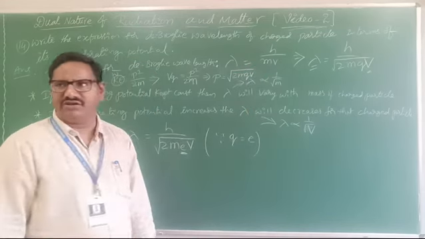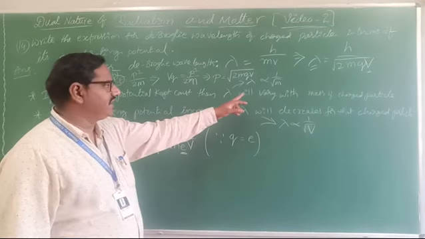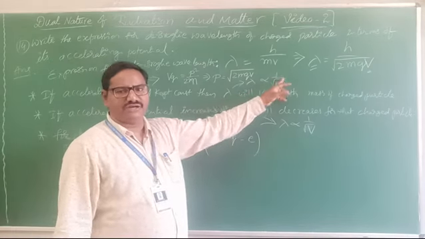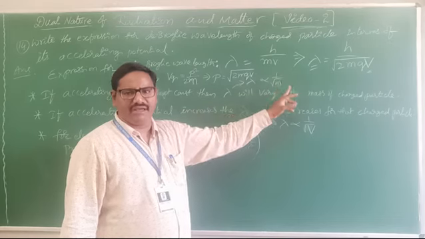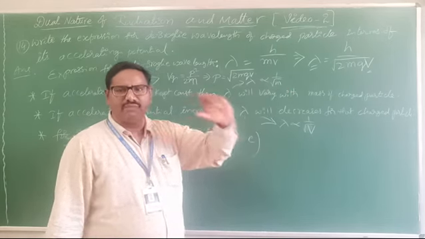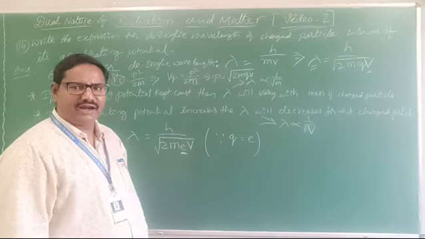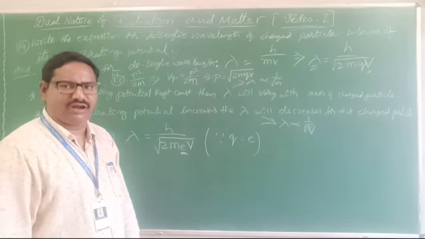Clear? So the mass of proton is more, so for proton the de Broglie wavelength is small.